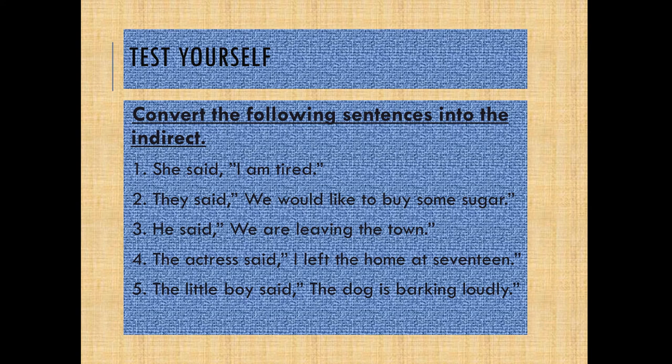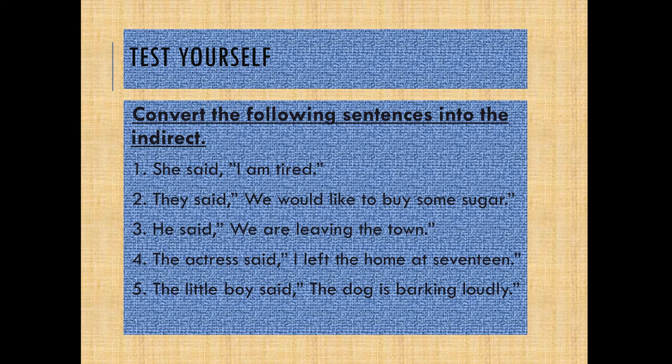Another important point to be kept in mind is the reported verb and the reported speech. They are separated by a comma. Say, for example, in the first one, she said. So, said is the reported verb and it is separated by the comma from the reported speech. Okay, so the reported speech is I am tired.